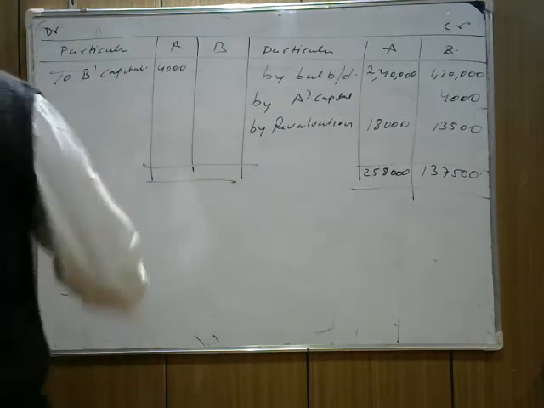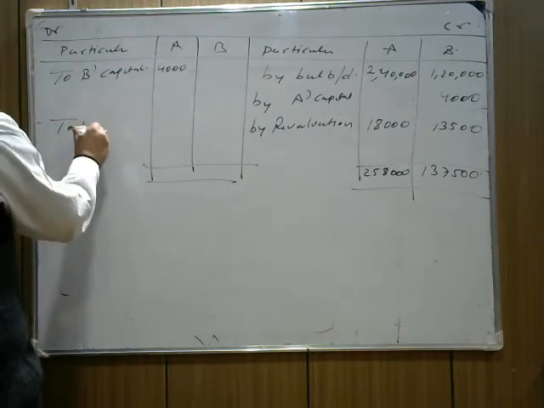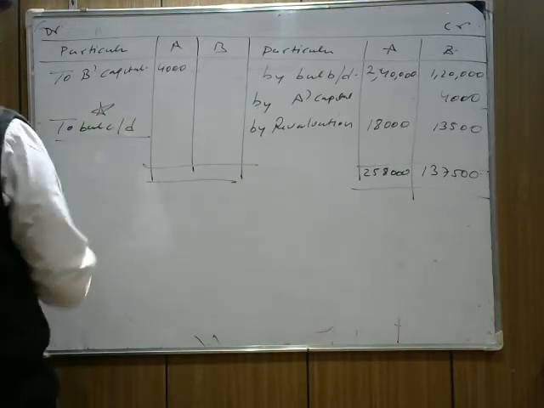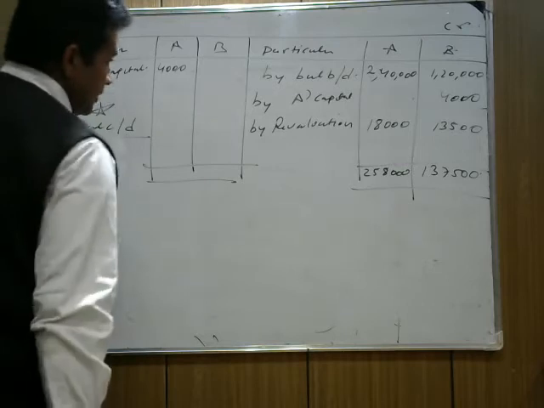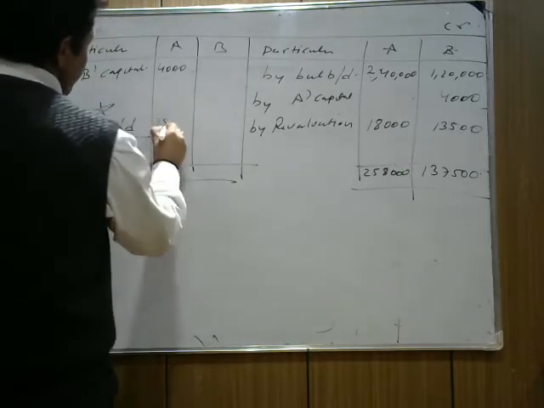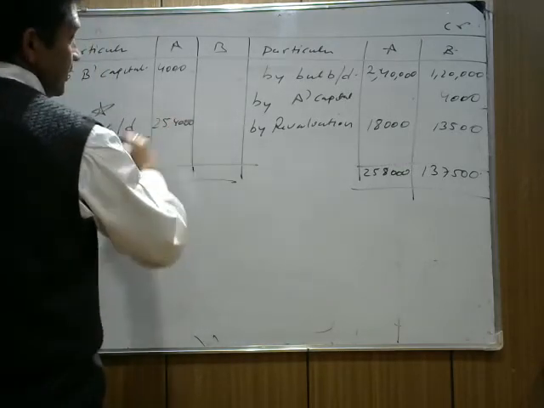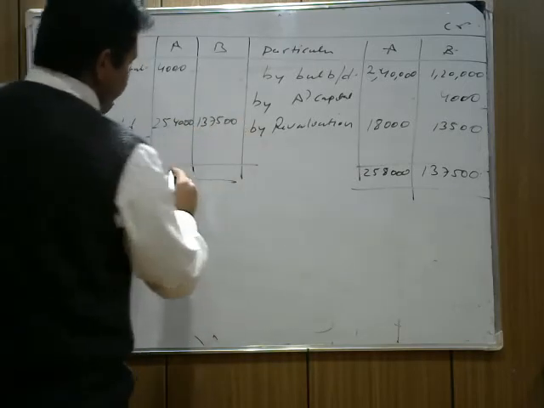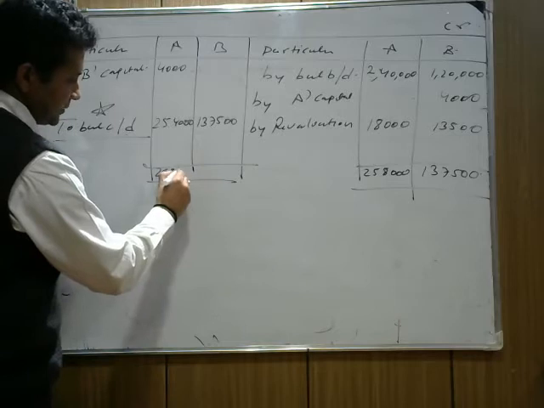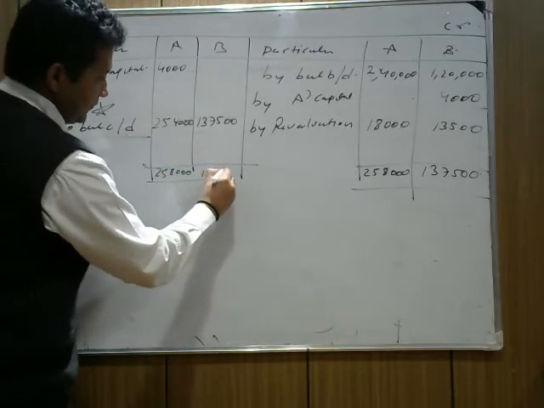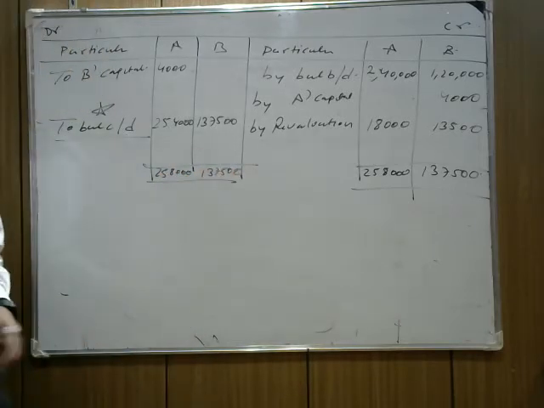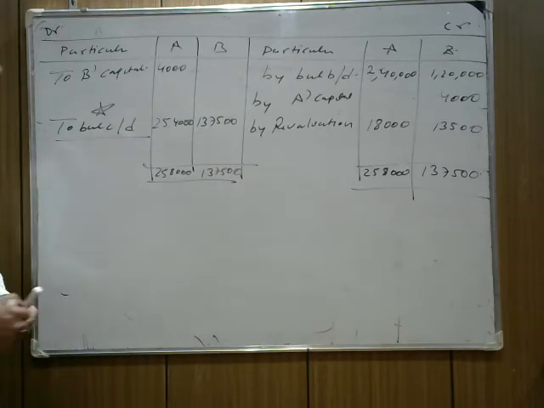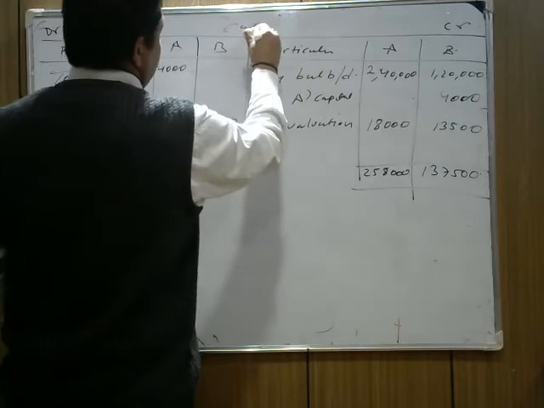Okay. Now, what is the net balance? We write closing balance. This is an important part. We need to find this because this will come in the new balance sheet. So 258 minus 4,000 is 254,000, and no change in B, 137,500. We write 2,58,000 here, 137,500 here. Now only one part is left, the balance sheet. I hope the partners' capital is clear. Don't forget to write here capital account.